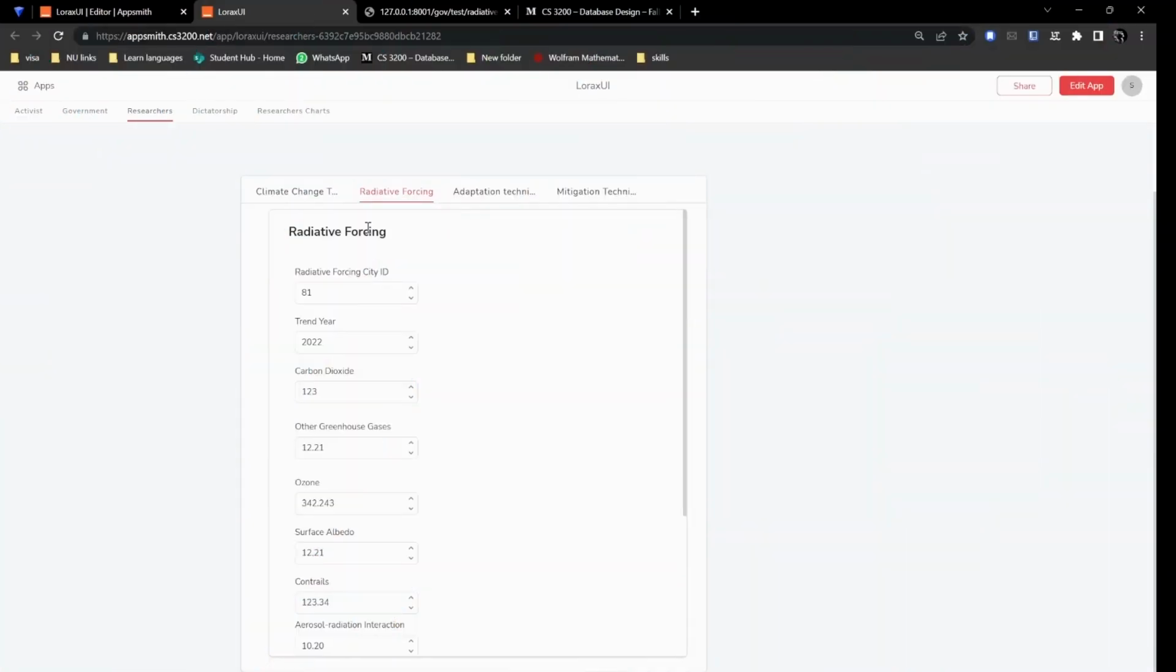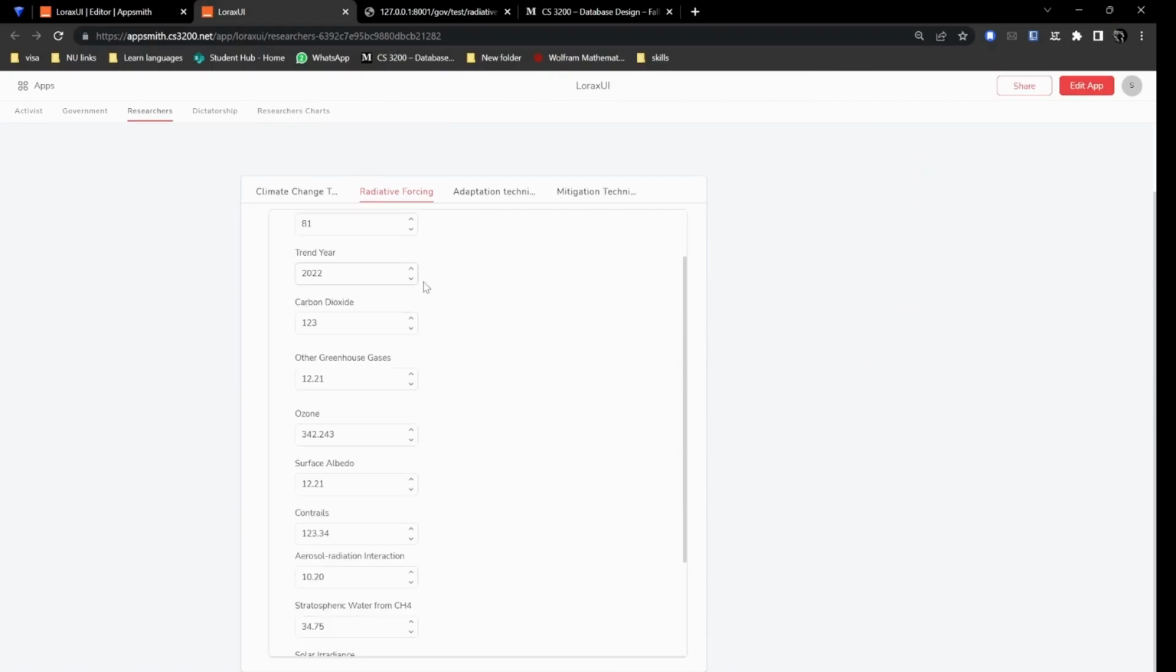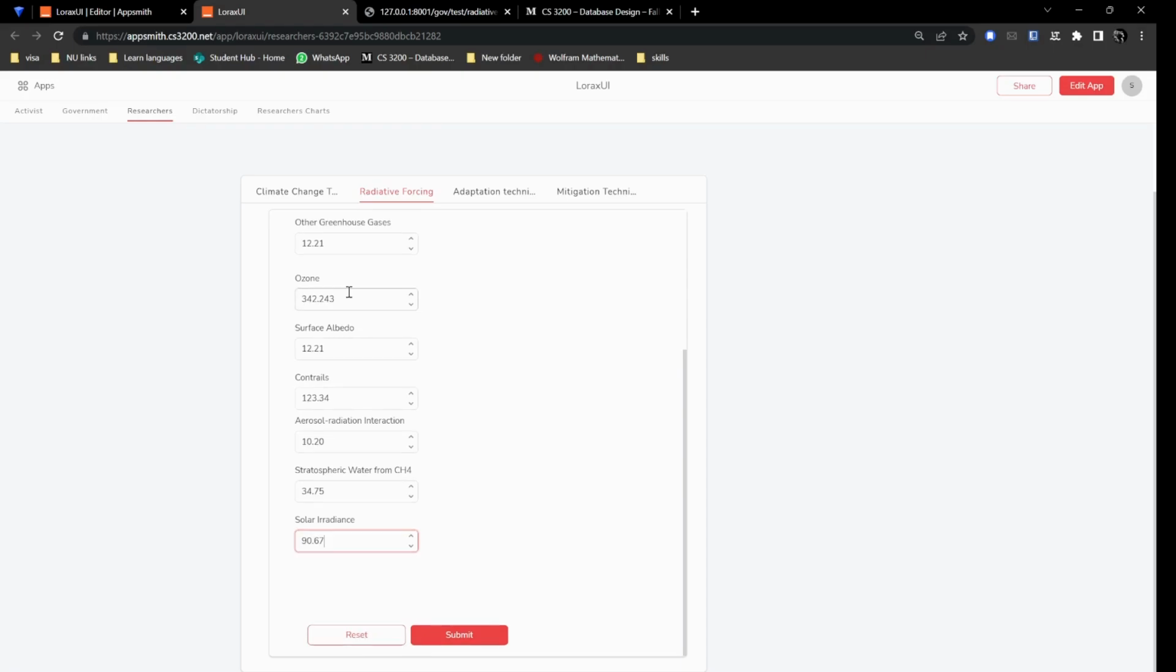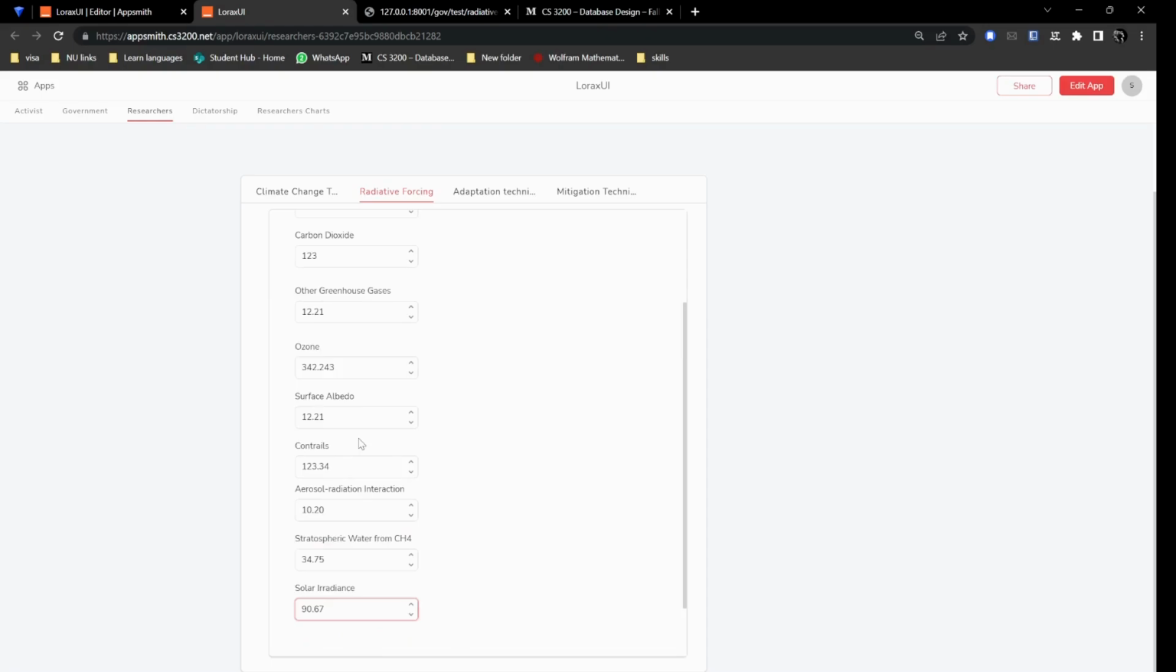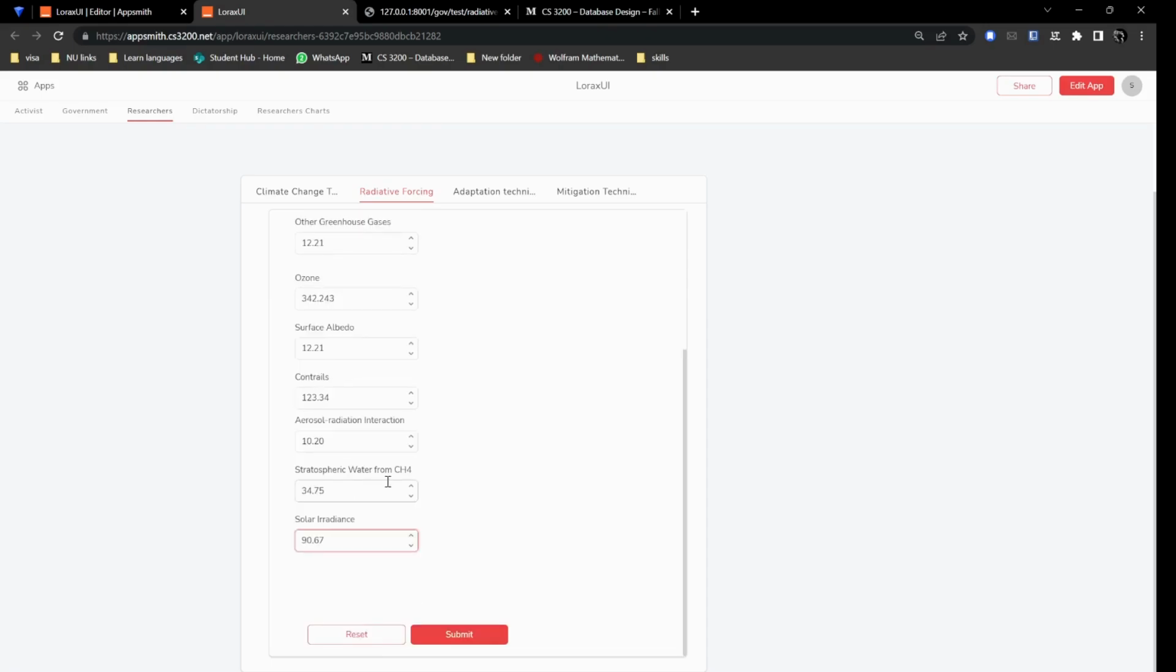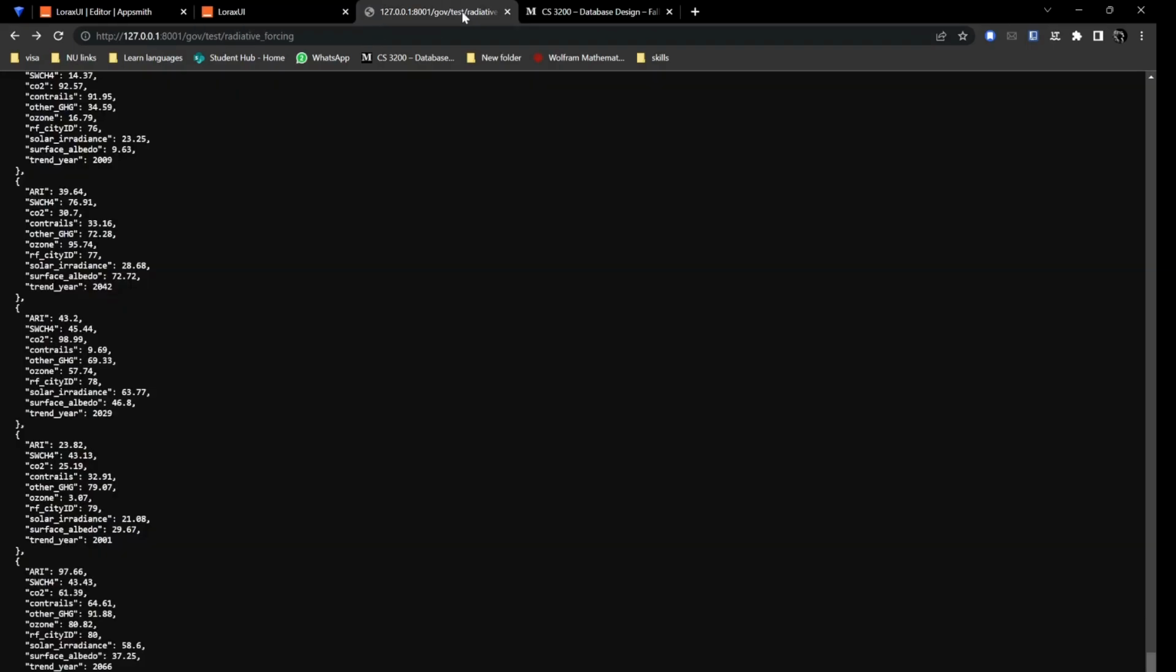We have the radiative forcing form where we can input the radiative forcing ID, the year, carbon dioxide, other greenhouse gases, ozone, surface albedo, contrails, aerosol radiation interaction, stratospheric water from CH4, solar irradiance. If you submit this, we can see that it's reflected into the data.